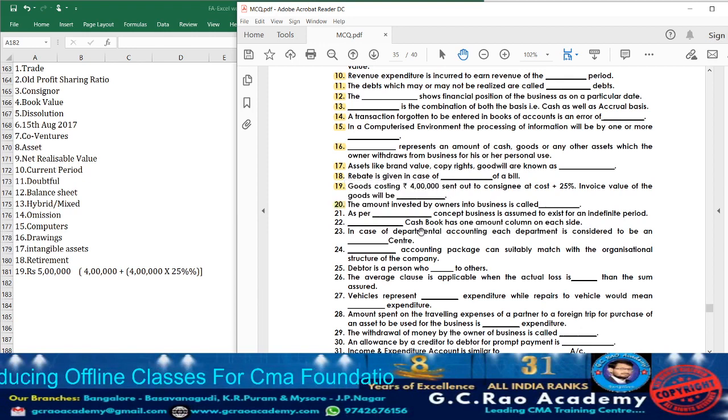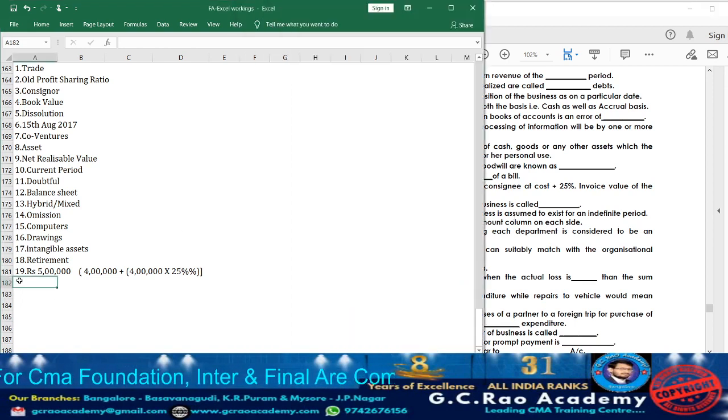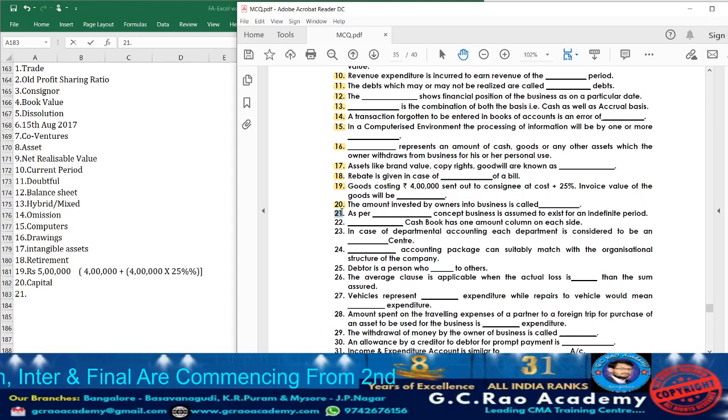Now moving on to point 20. What is it telling? The amount invested by owners into business is called as what? Very simple question, basic question. Capital. So take down the answer. Point number 20, capital. Next take down 21. Let us move on to 21.